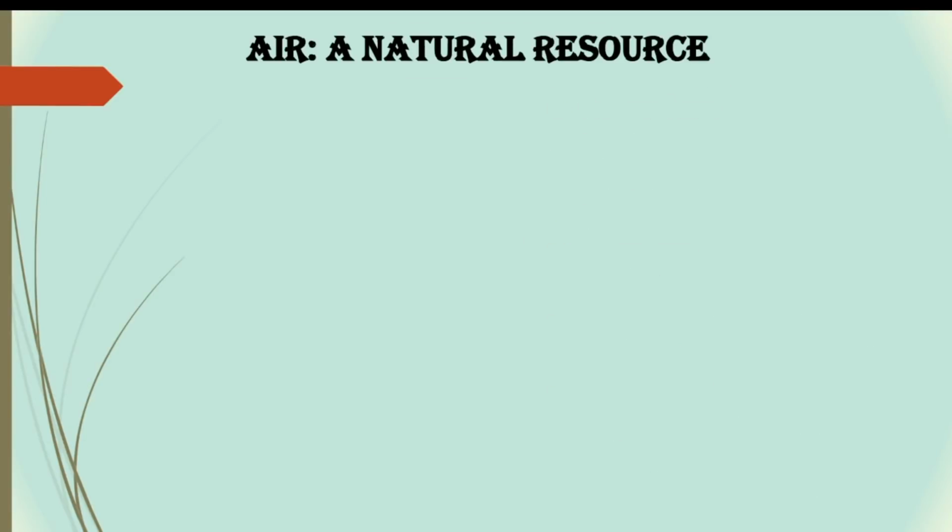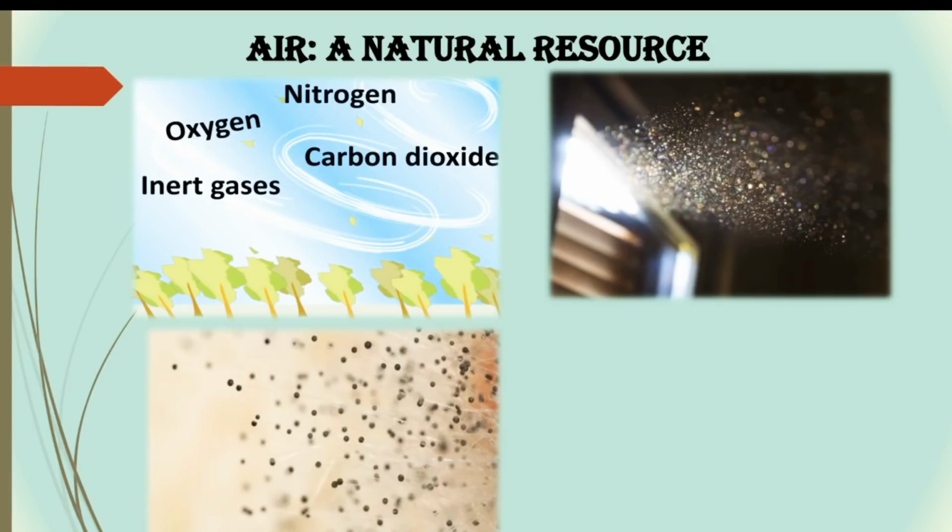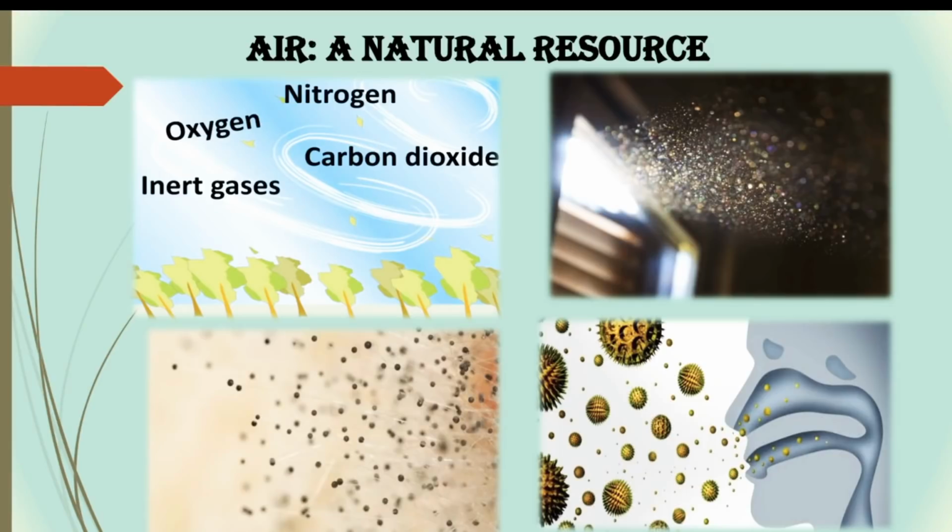Why is air a natural resource? Air in the atmosphere around the earth contains nitrogen, oxygen, carbon dioxide, inert gases, nitrogen dioxide, and sulfur dioxide. Air also contains suspended dust, spores and bacteria. Let us study the proportion of constituents of air. You can see in the picture clearly showing the proportion of gases.